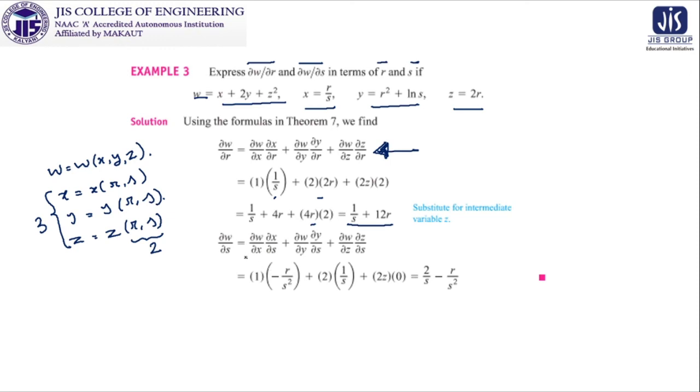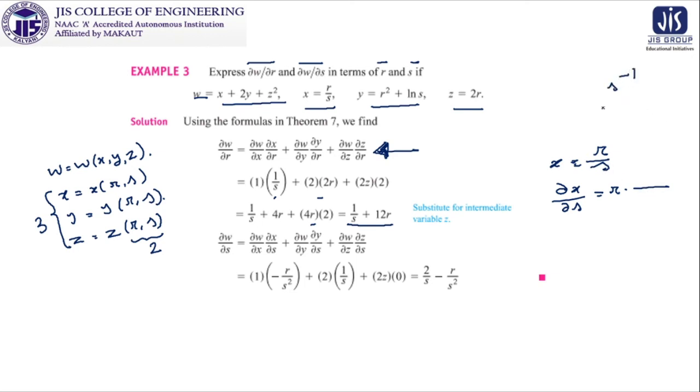In the similar manner, we have to find del W del S. So del W del X is 1, but del X del S will be what? Look at this. X is equal to R by S. So if you want to find del X del S, obviously you have to treat R as a constant. Now it is 1 by S, and 1 by S means S to the power minus 1.